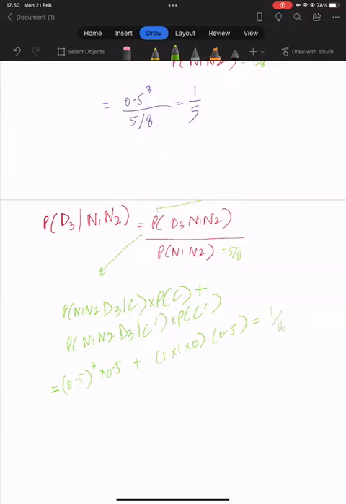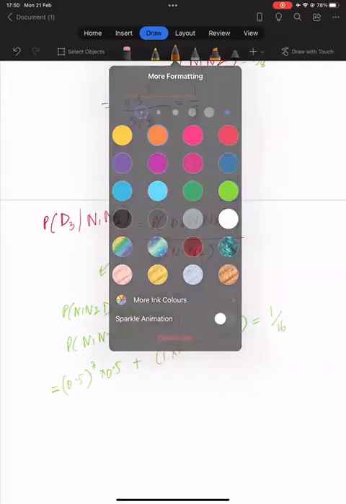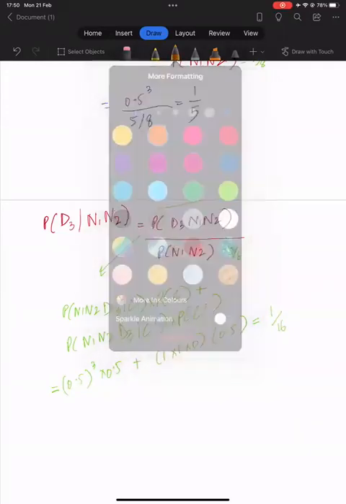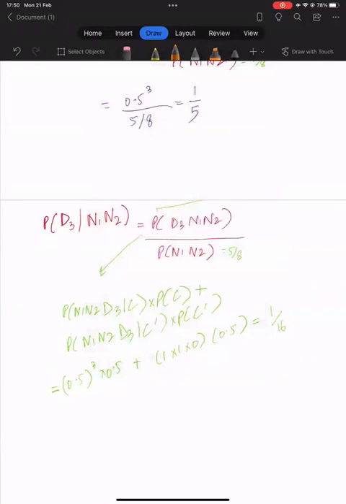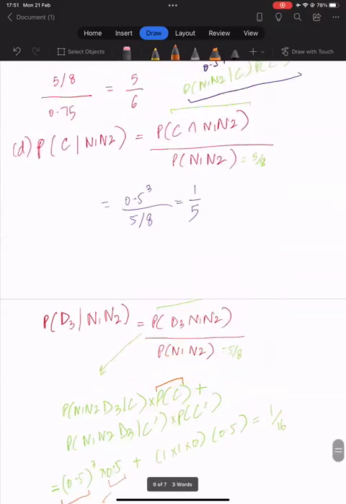Okay, so in this first term, the first two sons are normal, the third son has the disease, given that the woman is a carrier. So this is the probability of the woman being the carrier, and this is the probability that the first two sons are normal but the third son has the disease. This we can see in the tree.